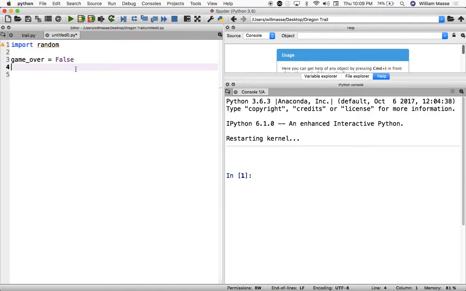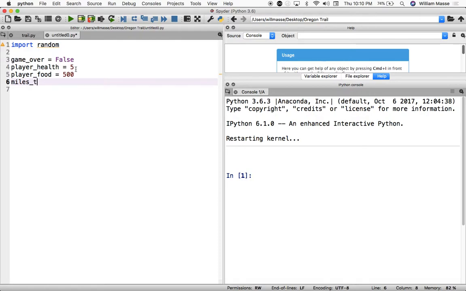Other variables we're going to need is something to track the player's health. So we make a variable called player health. And remember, you start off with 5 health. We'll need a variable to track the amount of food you have. So we can call that player food. And you start off with 500 pounds of food.